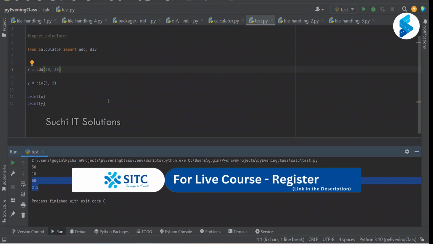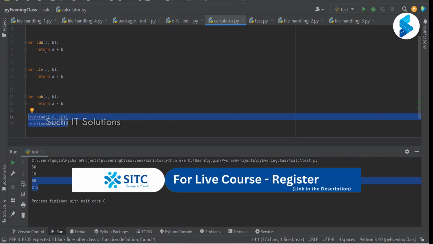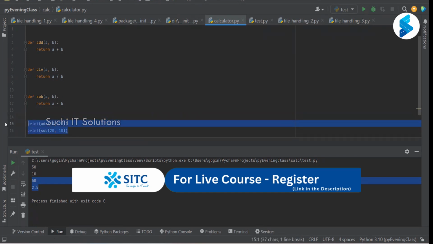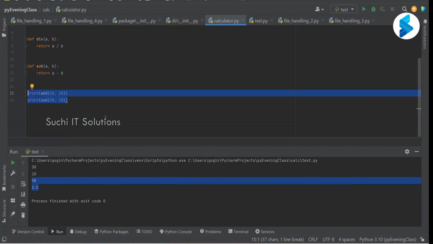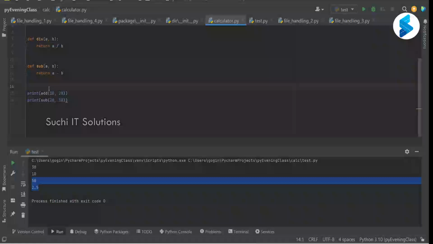See, one thing. Whenever I import, for sure this will load. This will execute calculator.py. When the calculator.py is executing, there are certain functions. Let the function creation be there, but not the function calls, or any of the execution. So I want to avoid execution of these two statements. If I have to avoid, I have to write one condition here.